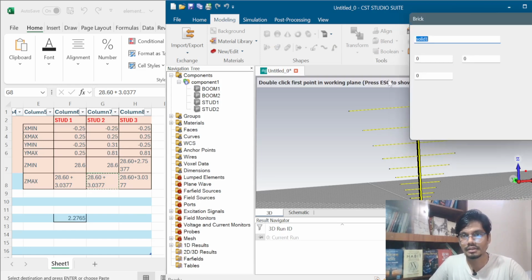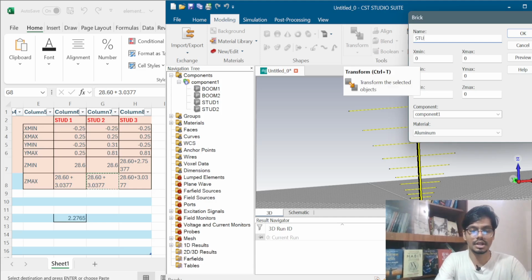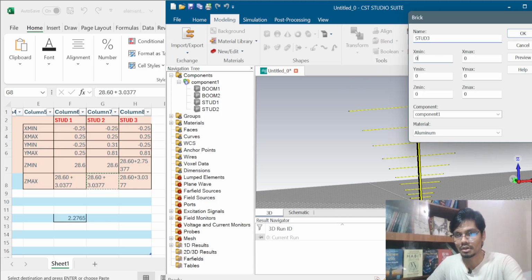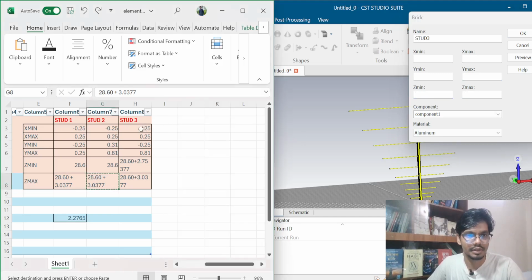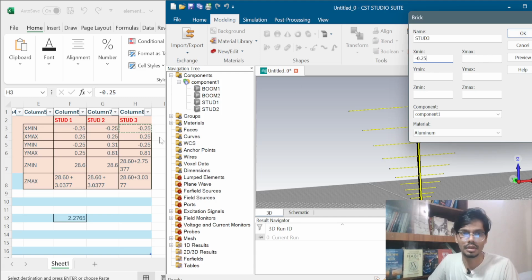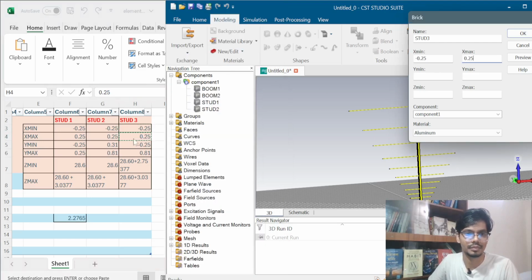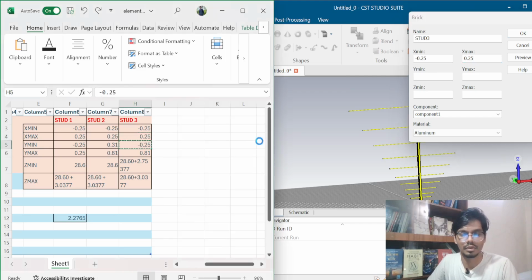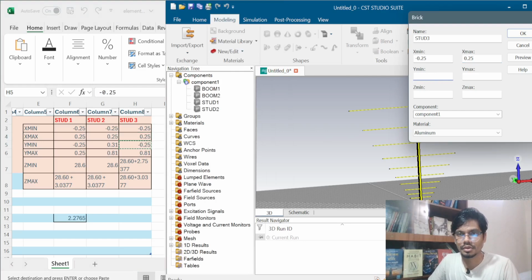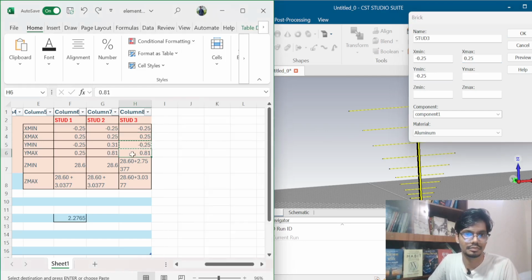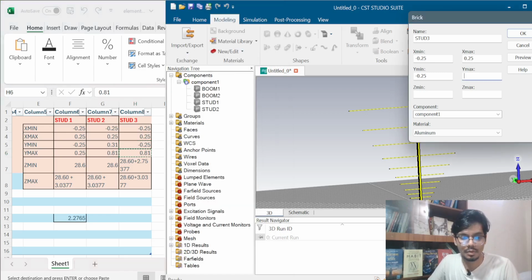Again I have to go to the brick, then click ESC, then I have to take the values for start 3. X minimum will be minus 0.25, X max will be 0.25, Y minimum is minus 0.25, Y max is 0.81.